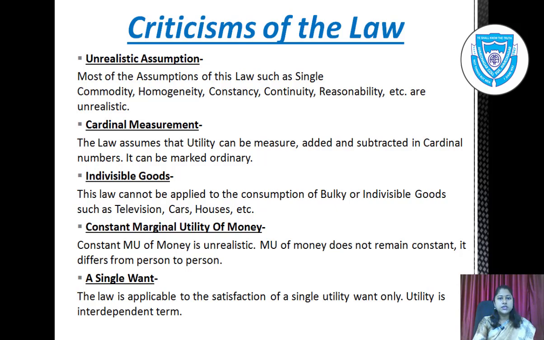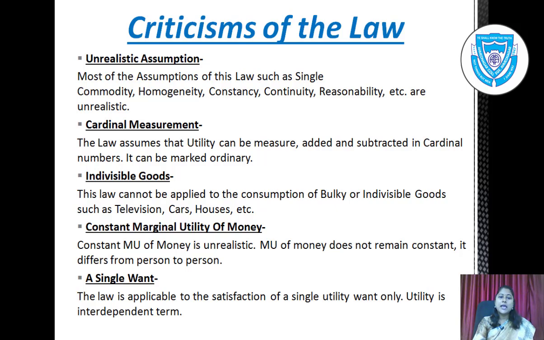Constant marginal utility of money. Constant marginal utility of money is unrealistic. Marginal utility of money does not remain constant. It differs from person to person. A single want.